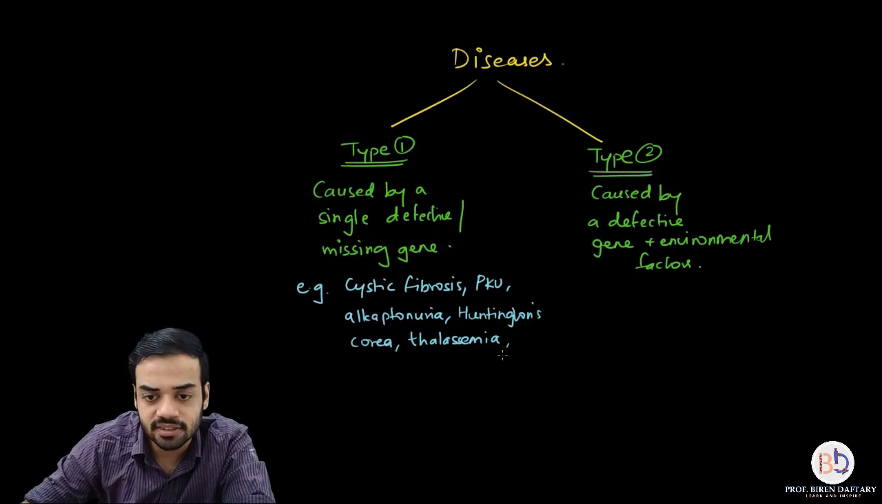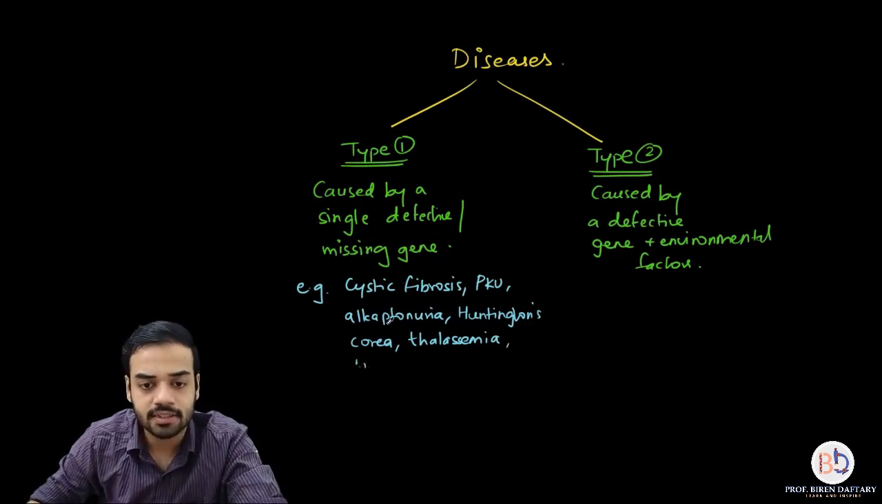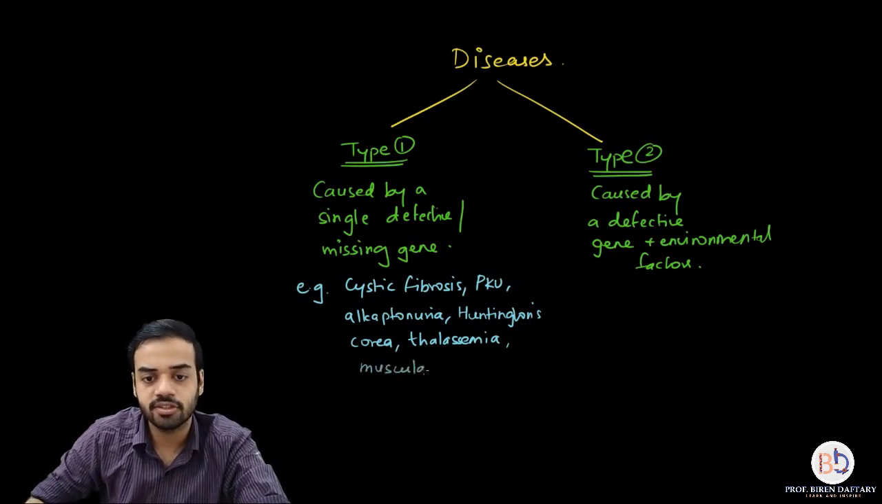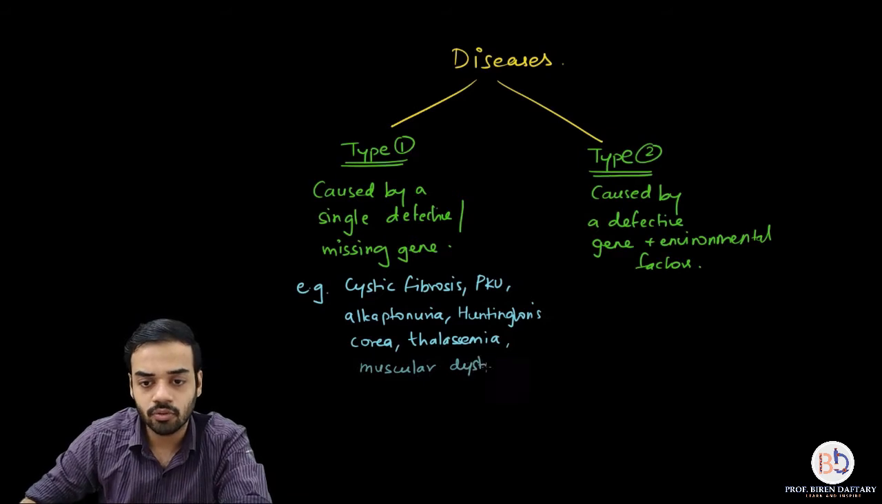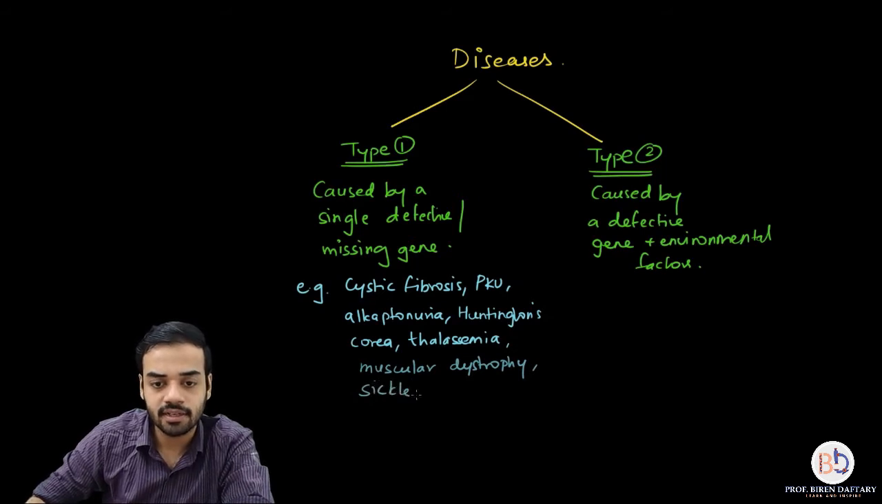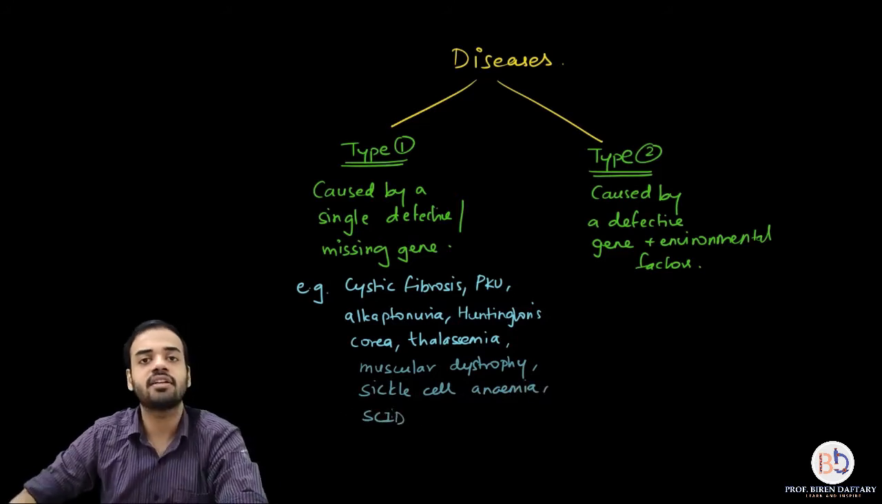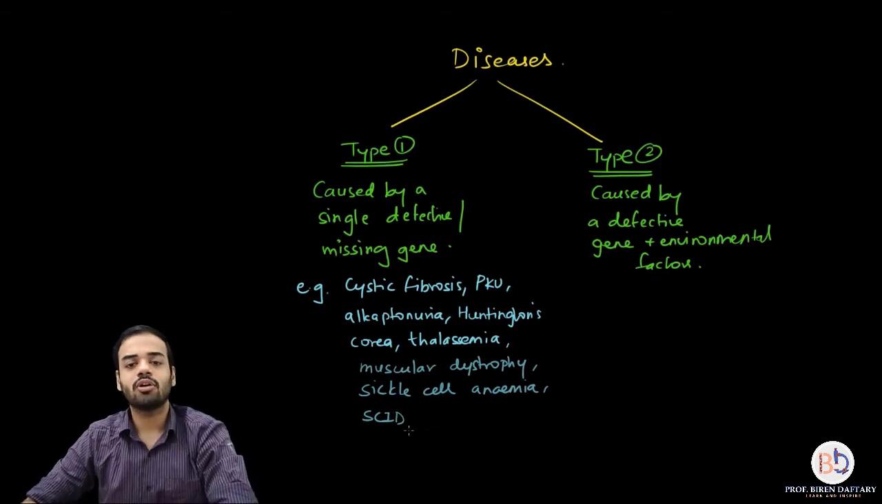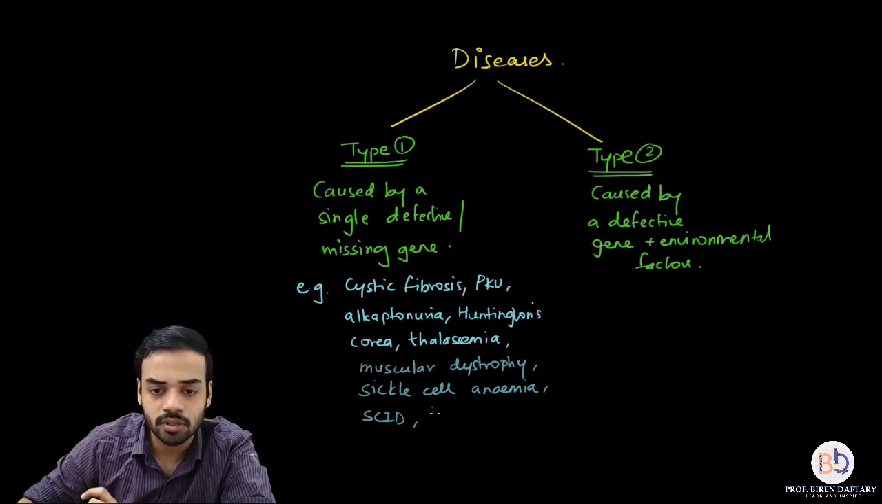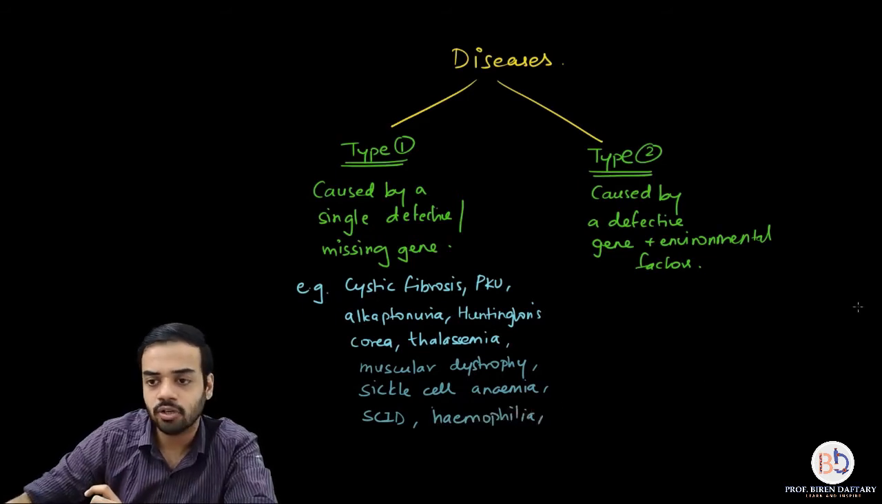There are many other diseases. For example, there is muscular dystrophy, which I'm going to write down over here. Then there is sickle cell anemia. Then there is SCID, severe combined immunodeficiency. Okay, so I have written down a lot of disorders over here. Even if you want, you can write down hemophilia. Then I can also write down color blindness.